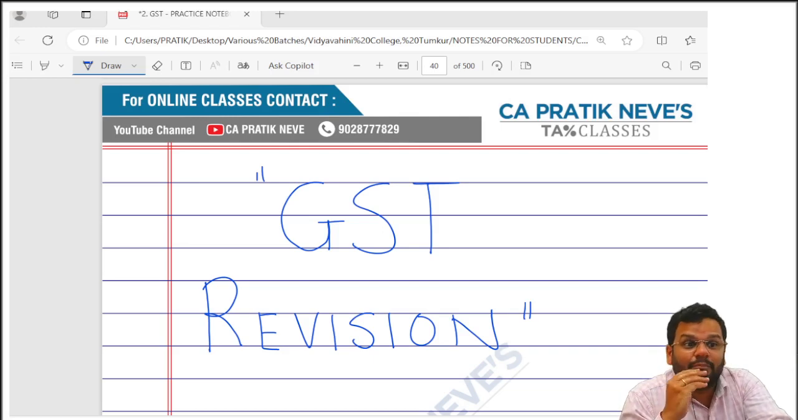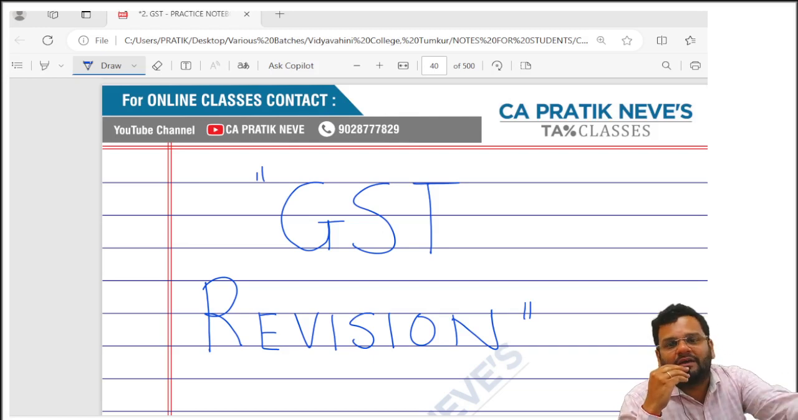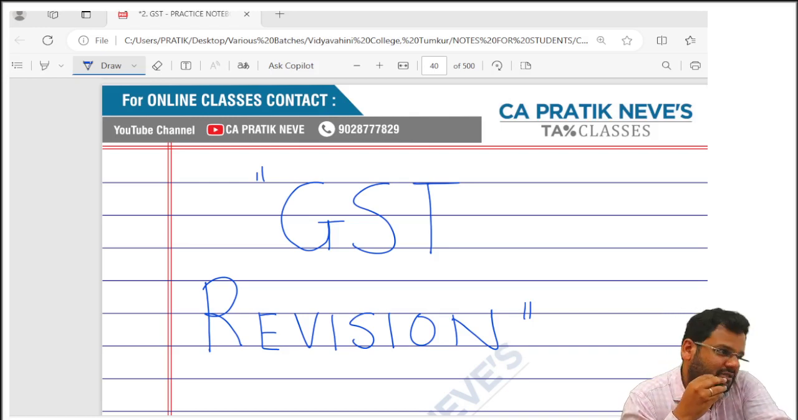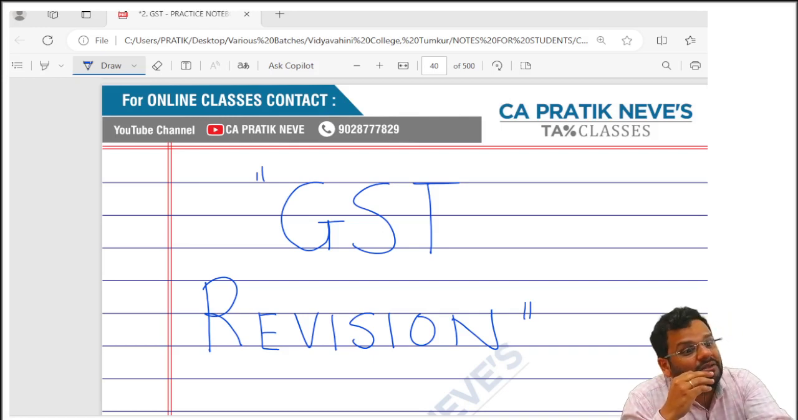12.9, passenger transportation service. If given to a registered person, the location of the recipient of supply. If given to an unregistered person, where the passenger embarks on the conveyance for a continuous journey. But in a continuous journey, the onward journey and return journey are treated as separate journeys, and if the point of embarkation is not known, then the place of supply will be as per subsection 2.